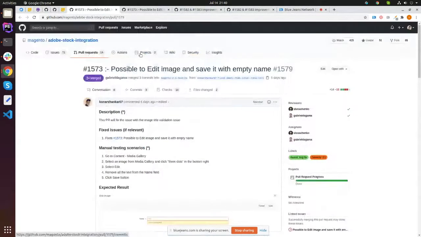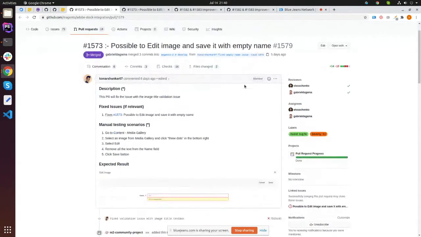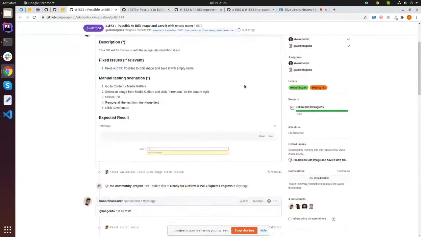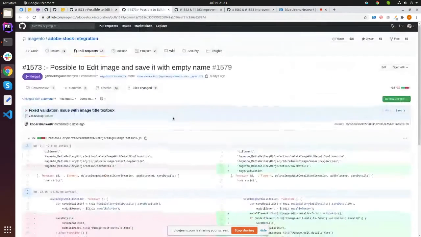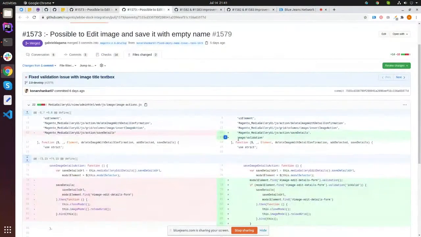Yeah, so the first pull request is regarding the image name being saved without any text. If the image file doesn't have any text and you try to save, it doesn't give any validation error and just saves an empty field as null. So I only added a simple validation, and here is the implementation. I just added an image validation.